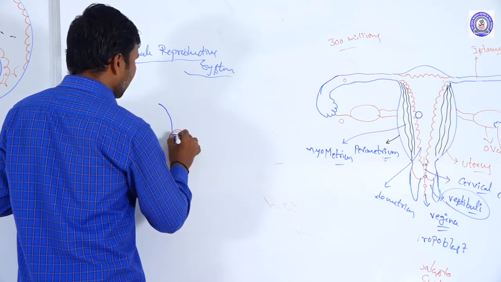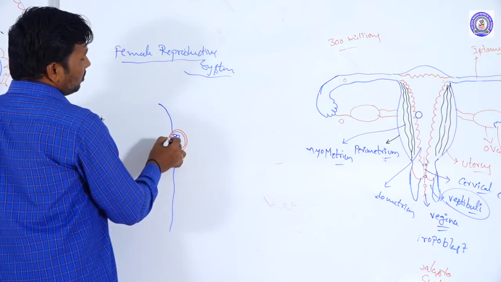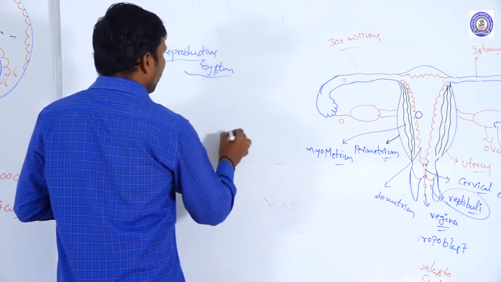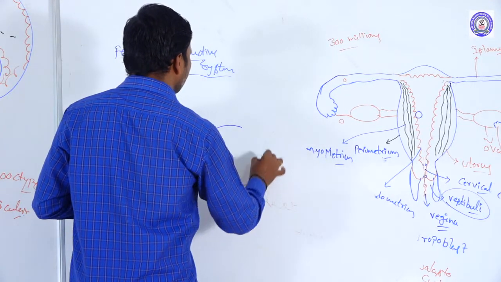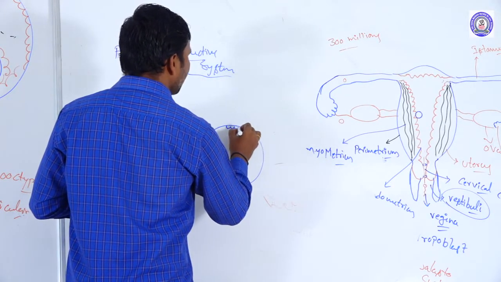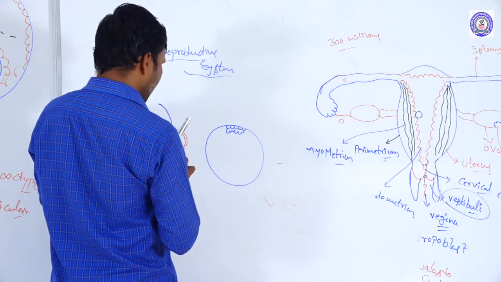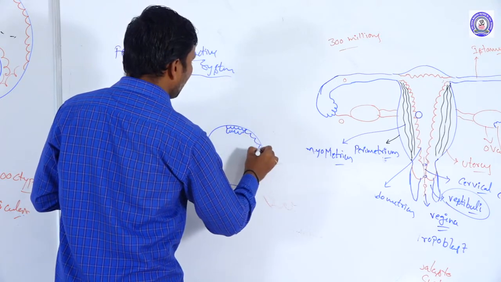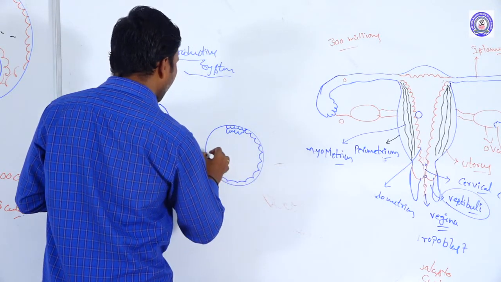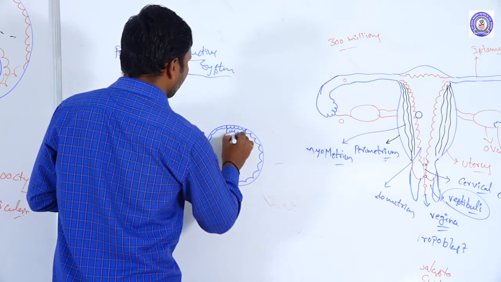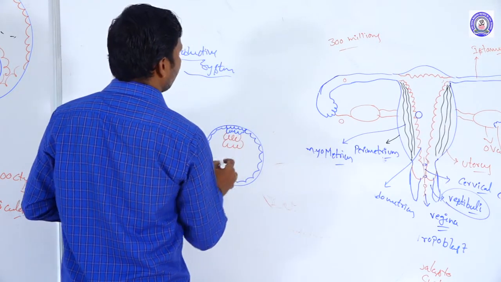The trophoblast cells are arranged into two rows wherever the implantation occurs. This is the trophoblast outer row and this is the inner row. This is the inner cell mass.